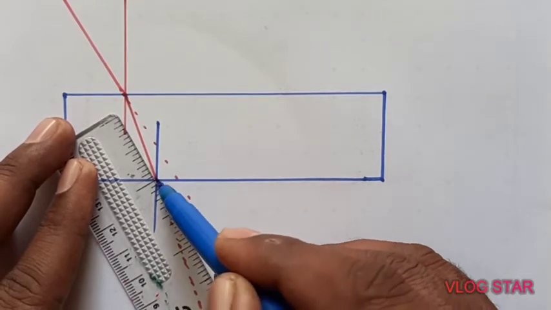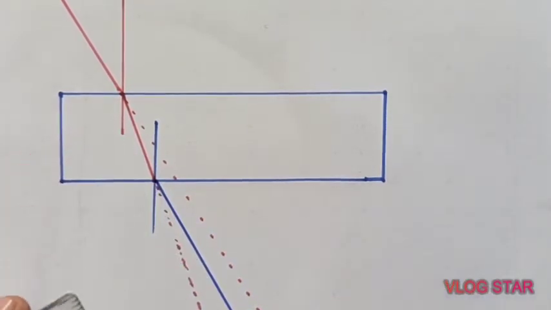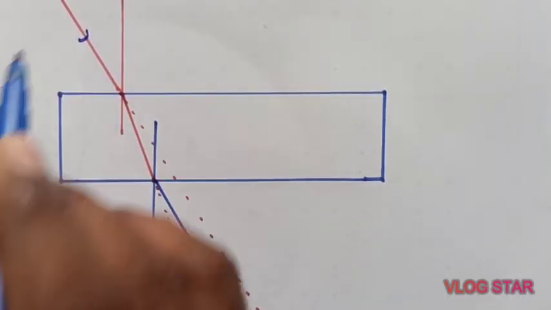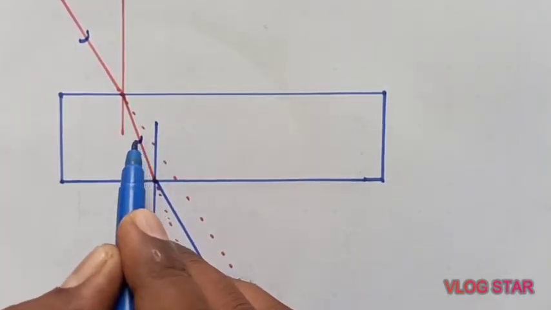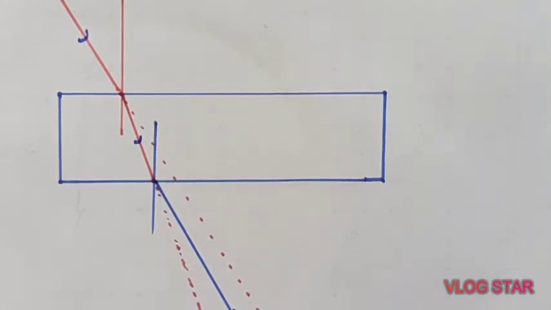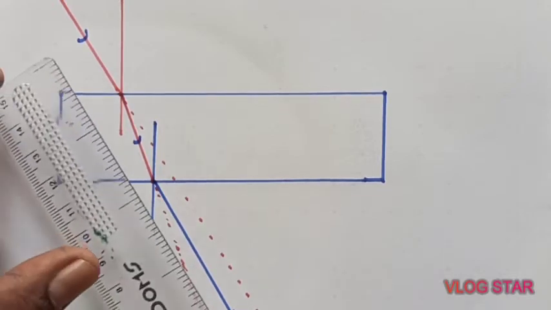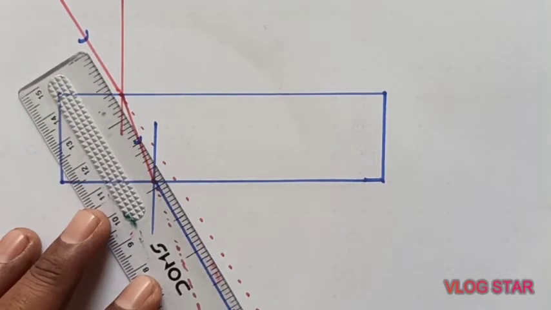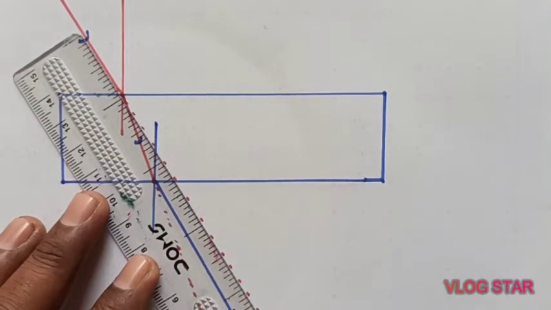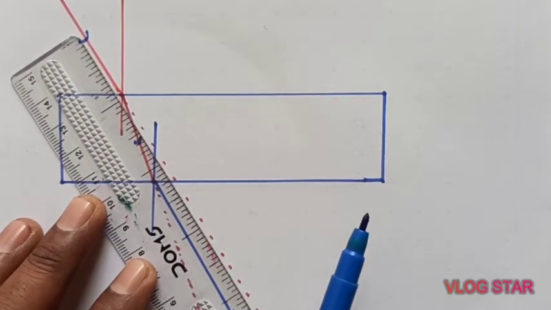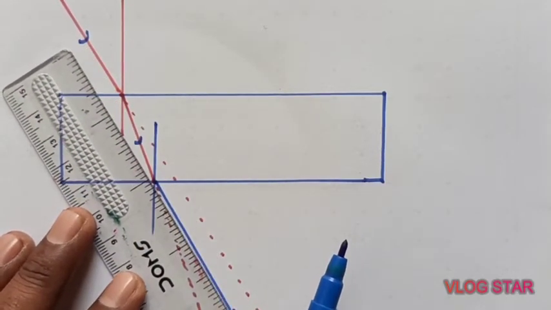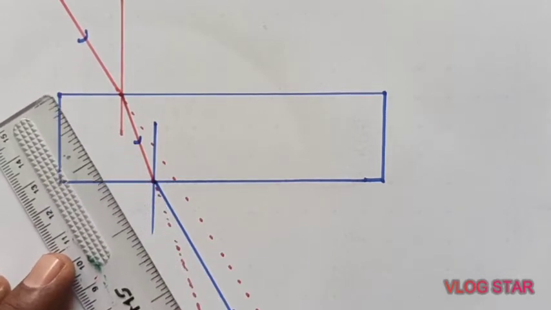And it will move like this. So finally, this is the incident ray, this is the refracted ray, and this is the emergent ray, isn't it? But that emergent ray remains parallel to the incident ray. So this is the direction of the incident ray and this is the emergent ray, which are parallel to each other.